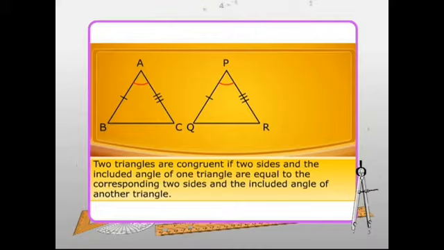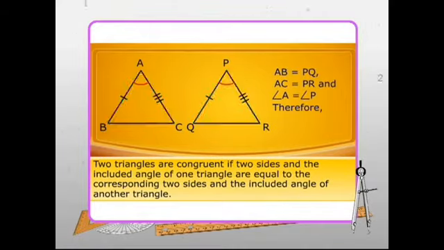Two triangles are congruent if two sides and the included angle of one triangle are equal to two sides and the included angle of the other triangle. In triangles ABC and PQR, side AB is equal to side PQ, side AC is equal to side PR, and angle A is equal to angle P. Therefore, triangle ABC is congruent to PQR by SAS congruency condition.